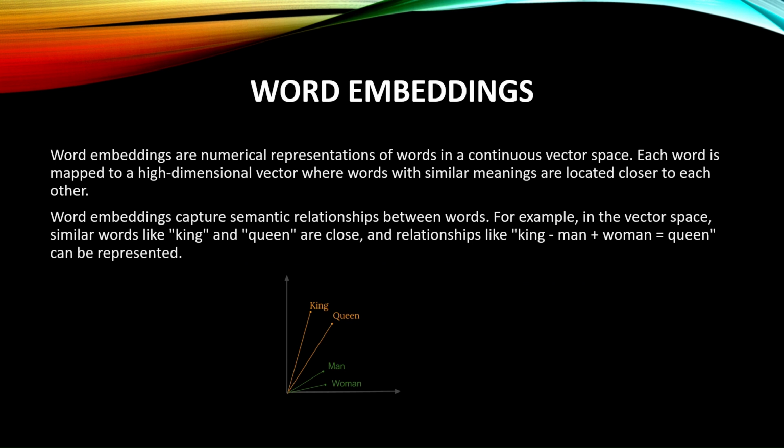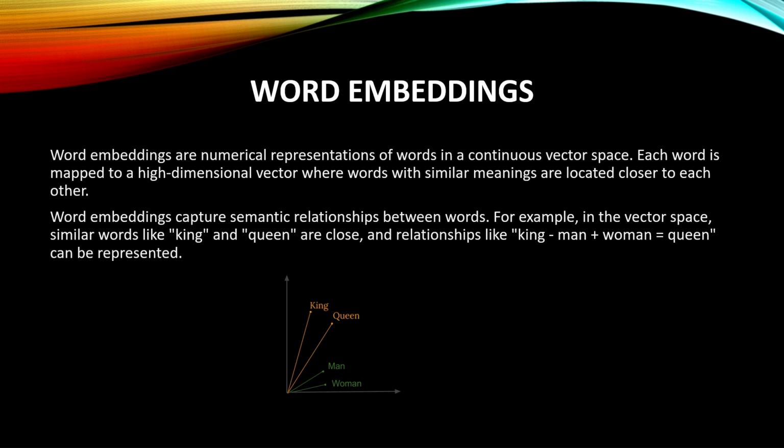Word embedding. Word embeddings are numerical representations of words in a continuous vector space. Each word is mapped to a higher dimension vector where words with similar meanings are located closer to each other. For example, word embedding captures semantic relationships between the words.